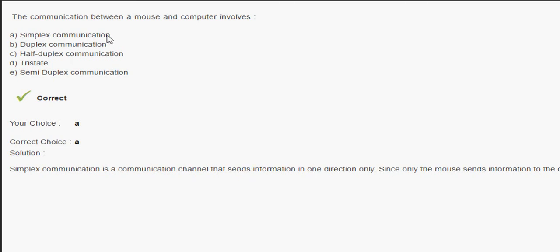So the question is, between a mouse and a computer, a mouse does not receive anything. It only sends. Since the mouse sends information only to the computer, it is simplex. It is only in a single direction. The mouse is not going to accept any instructions from the computer.